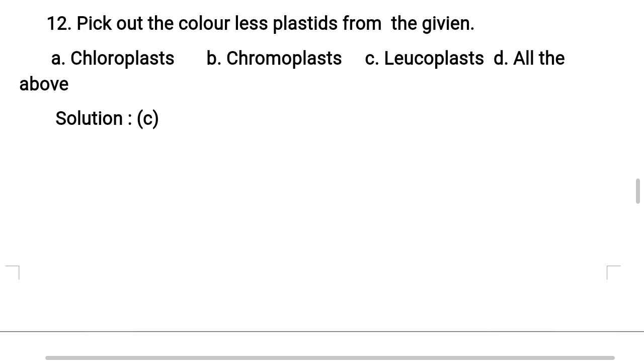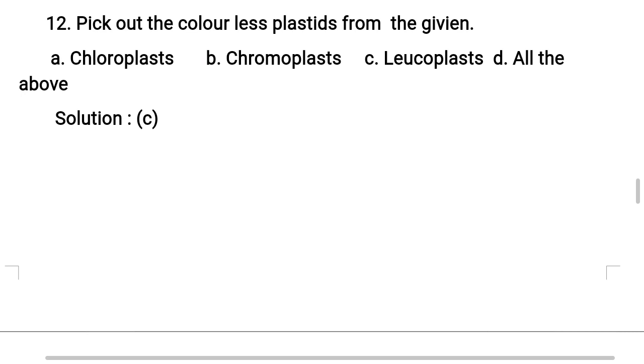Students, chloroplasts contain chlorophyll and carotenoid pigments, which are responsible for trapping light energy and converting it into chemical energy, which is very essential for the process of photosynthesis. So their duty is performing photosynthesis. Next, chromoplasts.